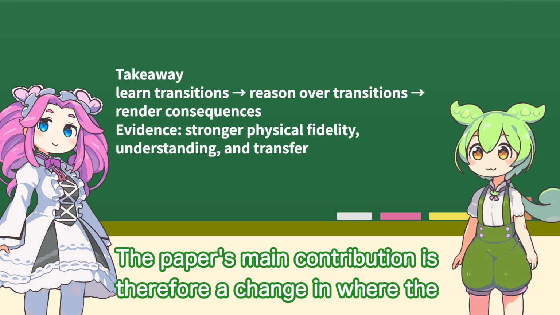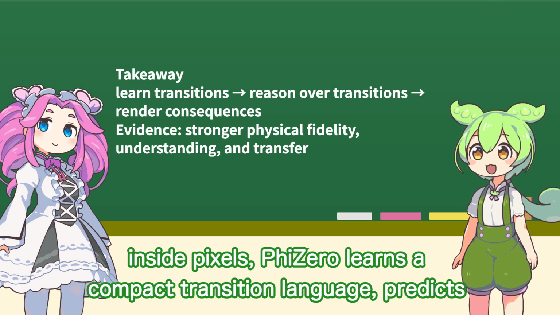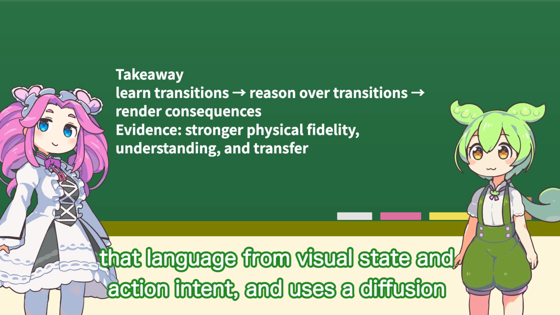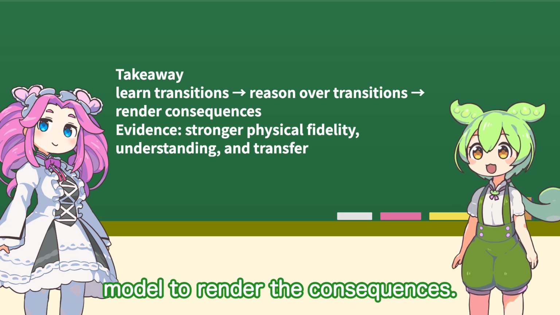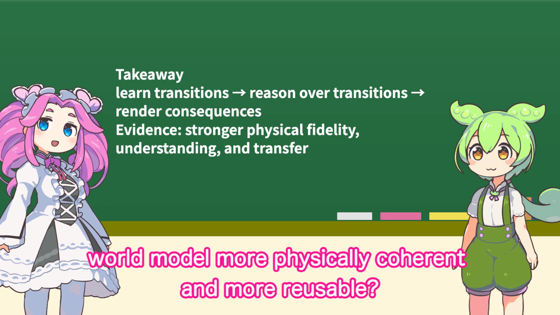The paper's main contribution is therefore a change in where the model reasons. Instead of asking a video generator to hide all dynamics inside pixels, PhiZero learns a compact transition language, predicts that language from visual state and action intent, and uses a diffusion model to render the consequences. So the key claim is that explicit transition reasoning makes a video world model more physically coherent and more reusable.